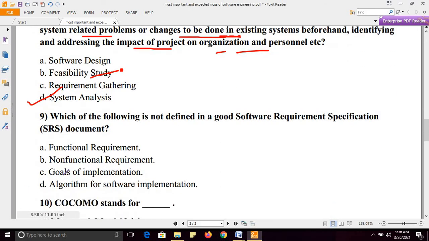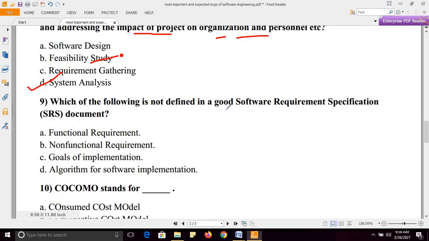Next question. Which of the following is not defined in a good SRS? Functional requirements are defined. Non-functional requirements are also defined. The goals of implementation are also defined in the SRS. What are the objectives? What are the functional and non-functional requirements?